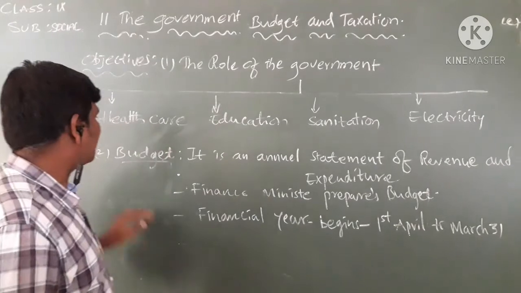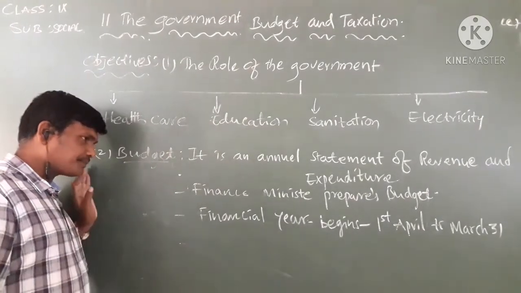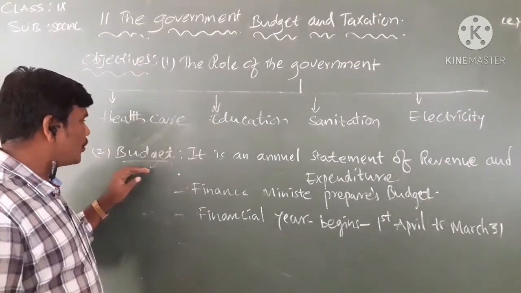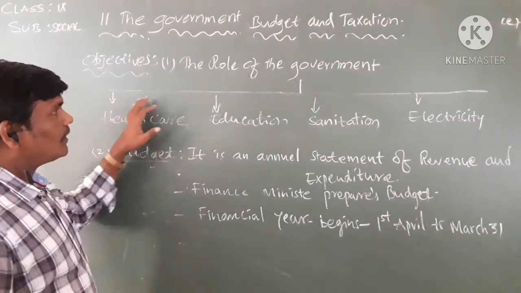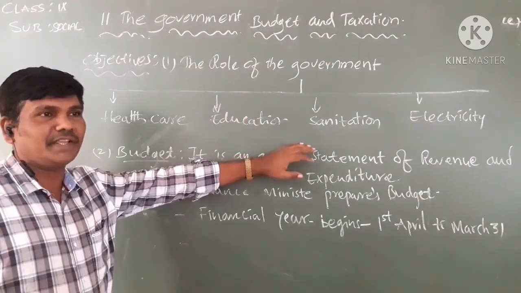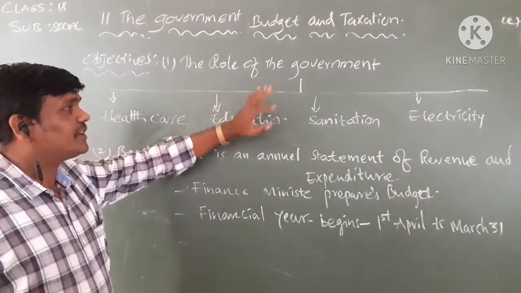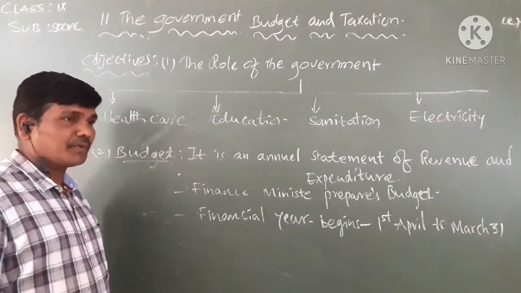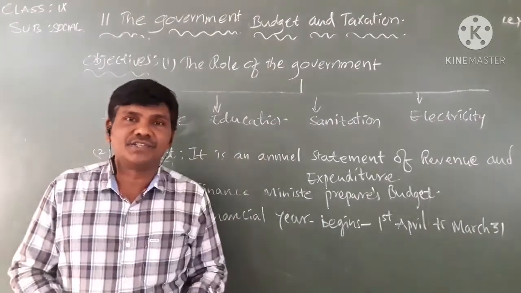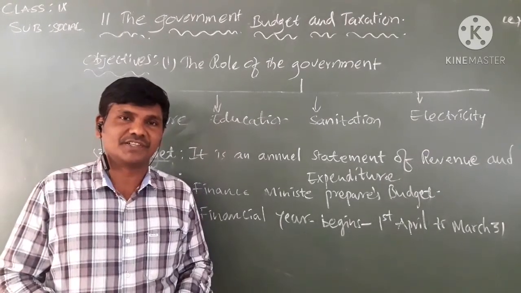Now the next one is budget. Before knowing about budget, see, the government is doing these works and giving these facilities for the people. Then how can the government do all these works?